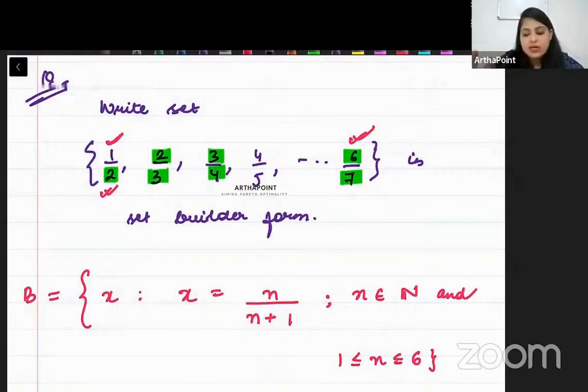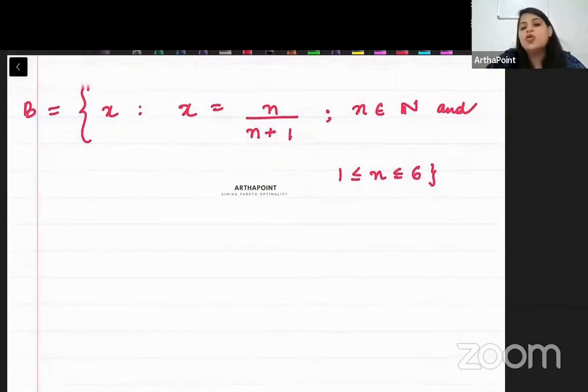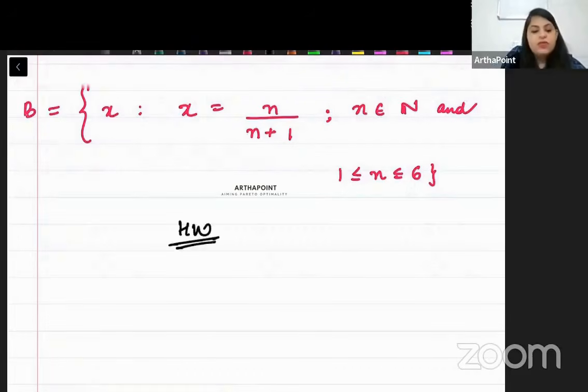Is this clear? Very, very important concept. This is the first thing. If this doesn't come, nothing will come. Right? So beta, this is what I wanted to do with you today. Now, what you should be doing is I am giving you homework. Right? And you should be doing this homework and then you can come in the next class and I will talk further about set theory.